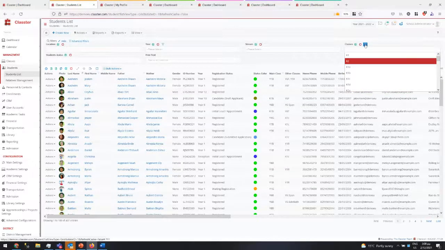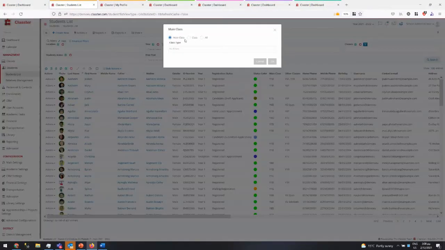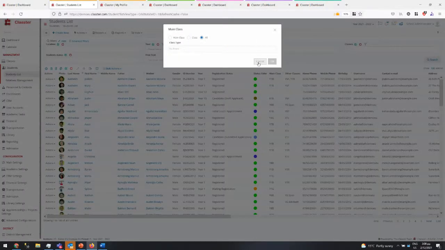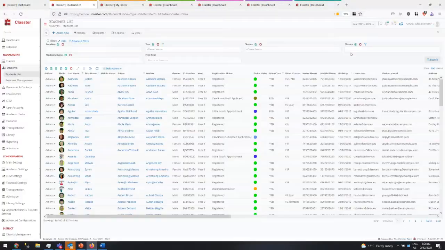And this filter basically is used to filter the classes, the classes filter. So we can filter the class for main classes, for normal classes, for all types of classes, or based on class type. That will filter the classes here.